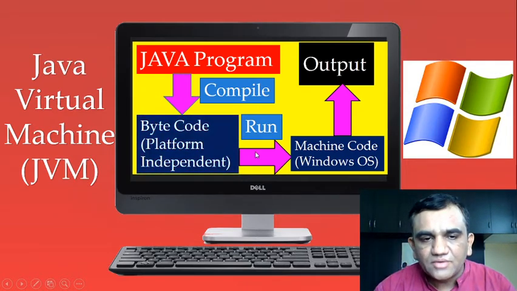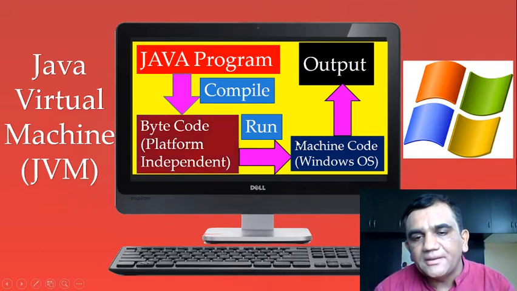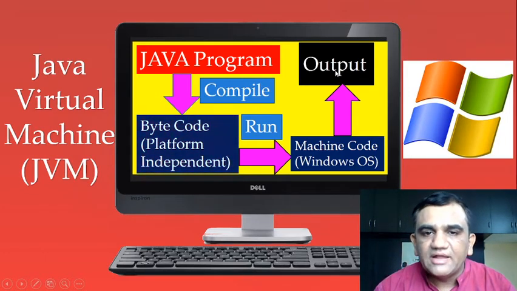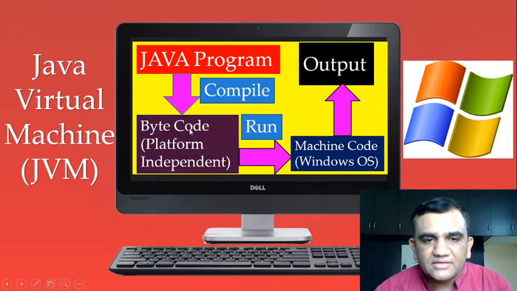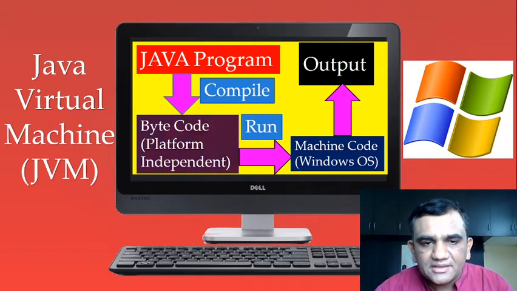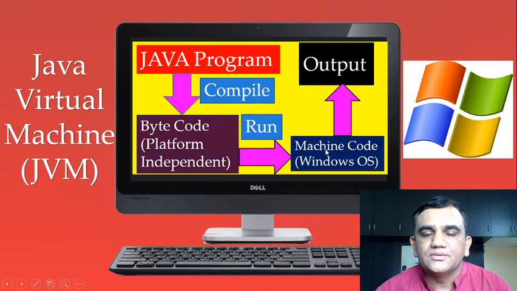Now, whenever we want to run this bytecode, we will use a JVM, Java Virtual Machine, which will convert this bytecode into the particular operating system or machine dependent code. And then we will execute this. If I want to give this bytecode to a Linux based operating system, that will also work. In Linux, again, the JVM will convert this bytecode into Linux based machine code.